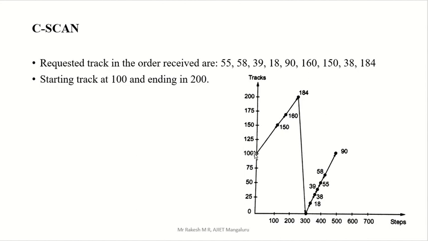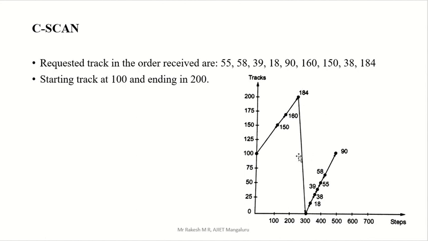So while moving on only one side, just consider the elevator is only on one side. The elevator is not there in the downside, it is there only in the upside. So that is the example here. C-SCAN means we are going only upside, downside we don't have. While coming down, there is no option.